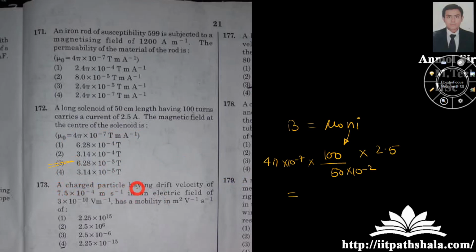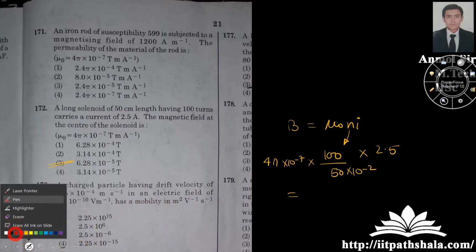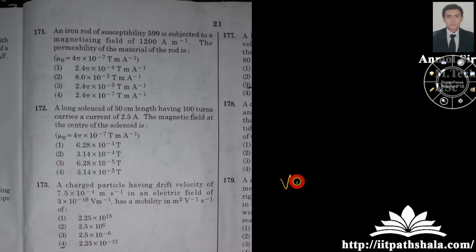A charged particle having a drift velocity of 7.5 into 10 to the power minus 4 in an electric field of 3 into 10 to the power minus 10 has a mobility. He is asking you about the mobility. So what I can do is, I know that drift velocity equals mobility into the electric field. So mobility will be equal to the drift velocity upon electric field. Everything is given to you. The value of drift velocity and the value of your electric field is given to you. Take the ratio and find the answer by yourself. So please write it in the comment section which of the following values are correct.